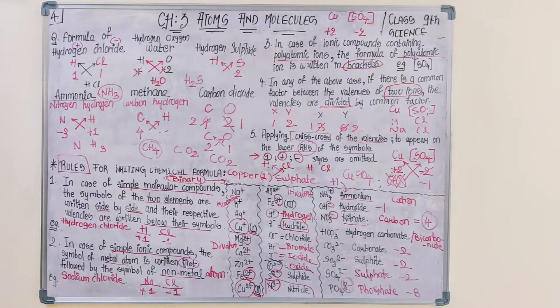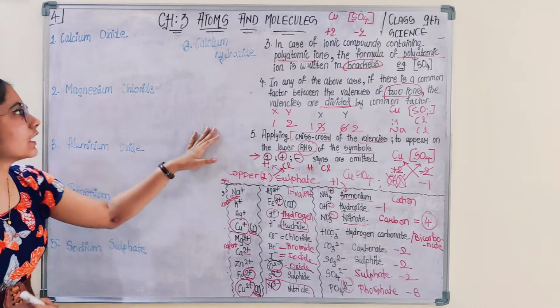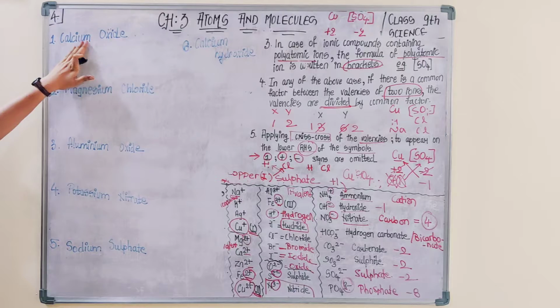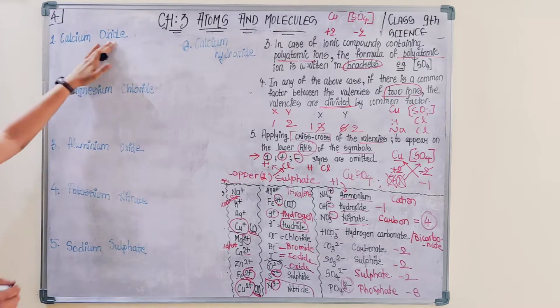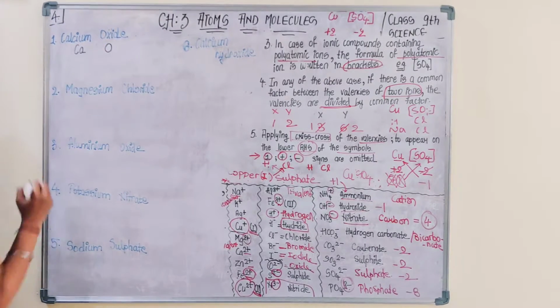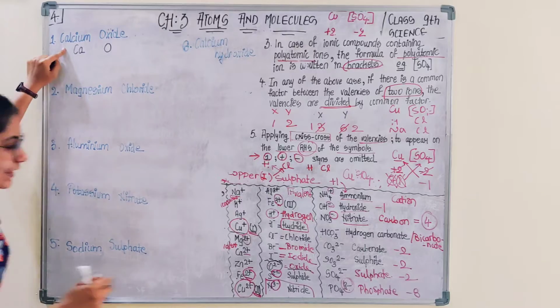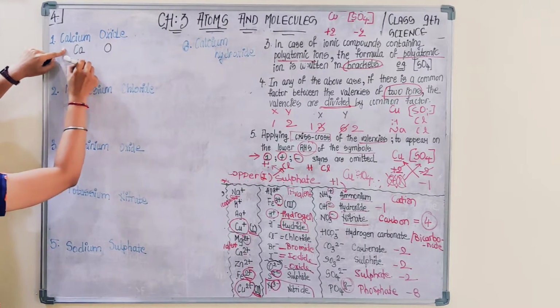So we solve the next set of questions to clarify it more easily. On the left hand side you would be able to observe another set of questions. First, calcium oxide. The elements present in this molecule are calcium and oxygen. Valency of calcium is +2, that means 2.